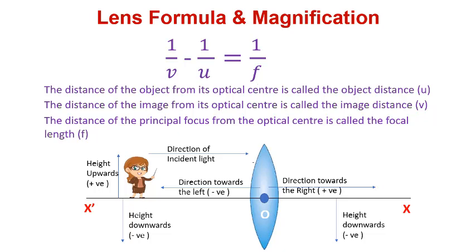Okay, this is the image, this is the convex lens. So we have to count the direction from here. Suppose the object is 10 centimeter away, so you have to write u equals minus 10. And the image is formed here, so you have to write v as positive. Now you can see here the height of the image will be negative, and here the height of the image is positive. Keep that in mind, because last time when we were solving mirrors, we got the image at this point which was virtual and which was positive.